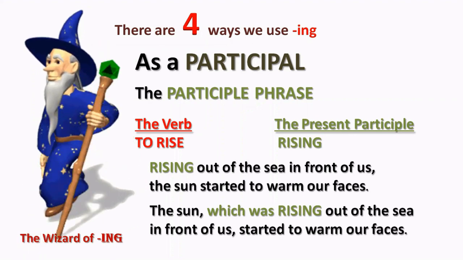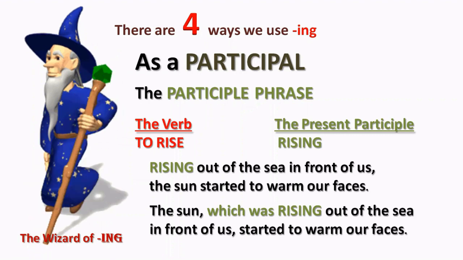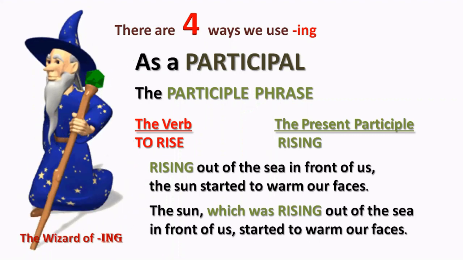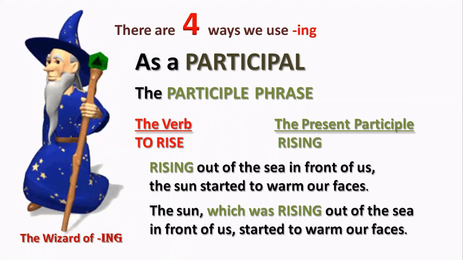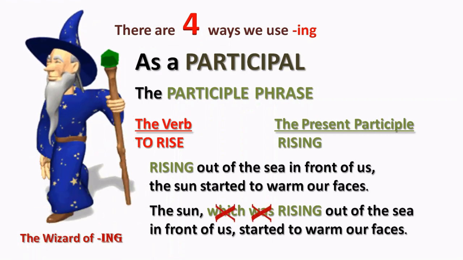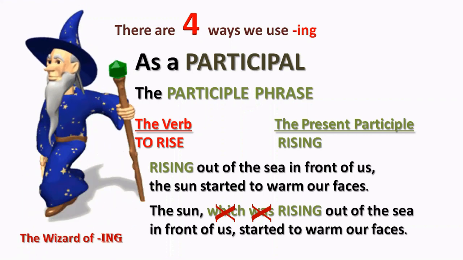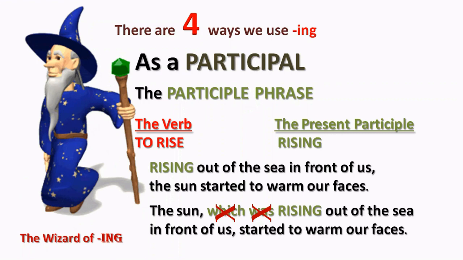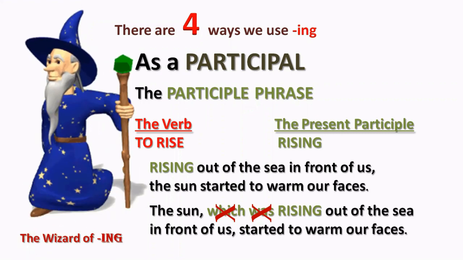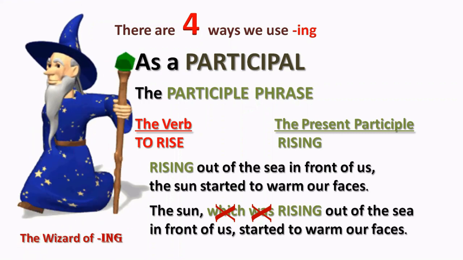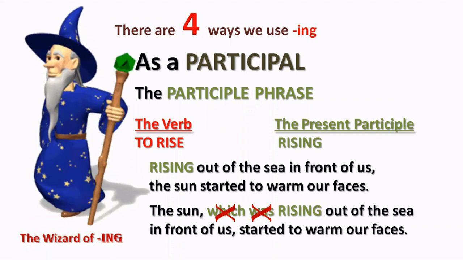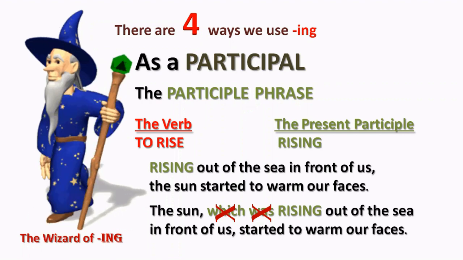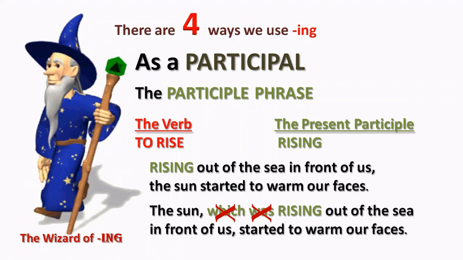It's a dependent clause. I'm not going to go into all the grammar that's involved in that, but when we're using our participle phrase, what we actually do is we cut out the "which was", so we can use it to make our sentences a bit shorter, a bit tighter, a bit more controlled. And instead of saying "the sun, which was rising out of the sea in front of us, started to warm our faces", we use the participle phrase: "Rising out of the sea in front of us, the sun started to warm our faces." It's an artistic way of doing it, it's a shorter way of doing it.